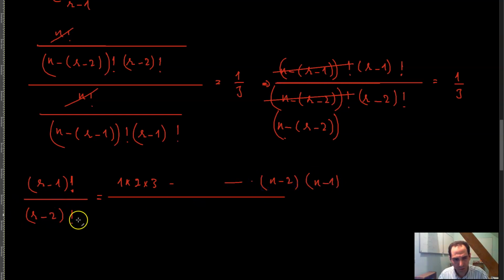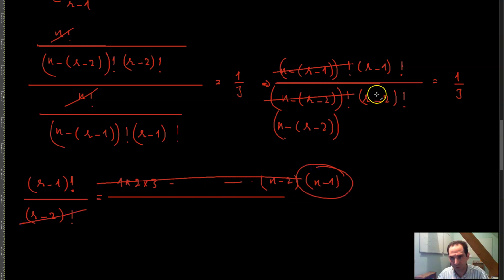If I expand this, I can come all the way up to n minus 2. And so I can cancel these two out, and I'll be left with n minus 1 in the numerator.